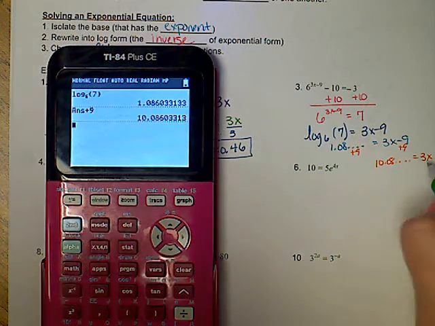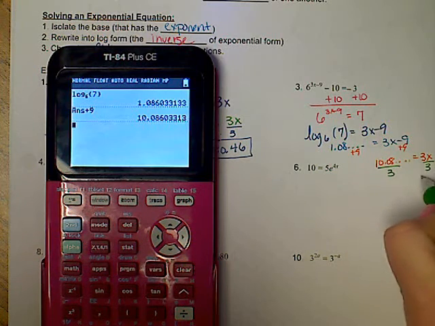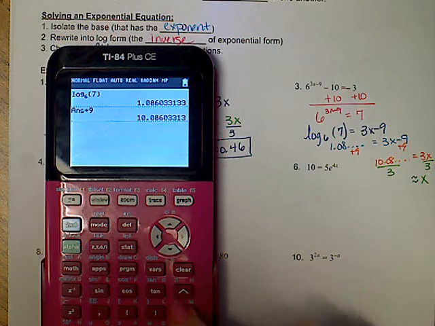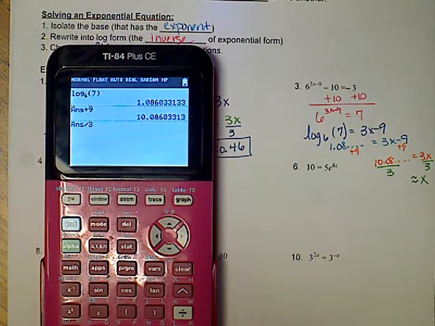And now my job is to divide both sides by 3. So now I'm going to be able to round. So I'm going to say divide by 3. Again, it kept the whole decimal.